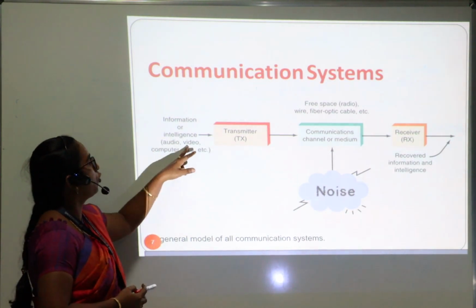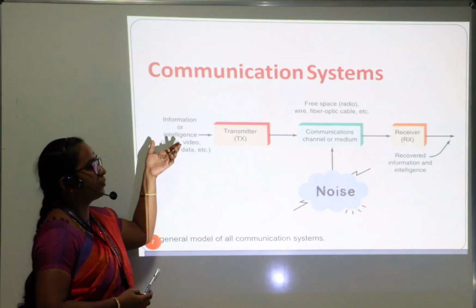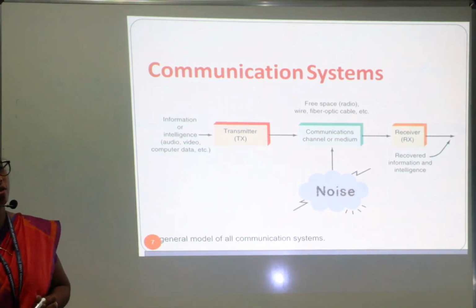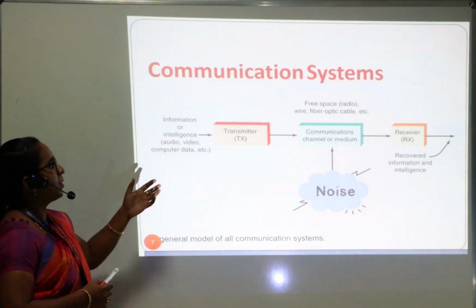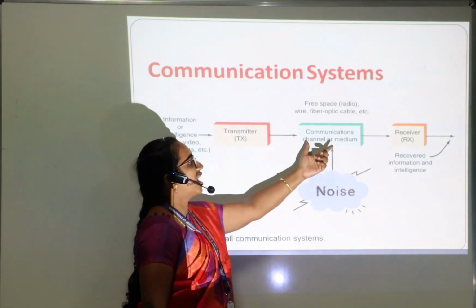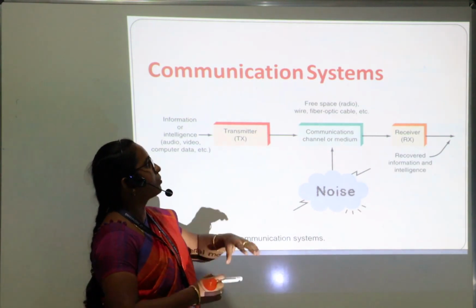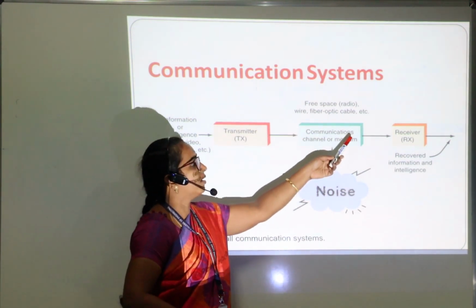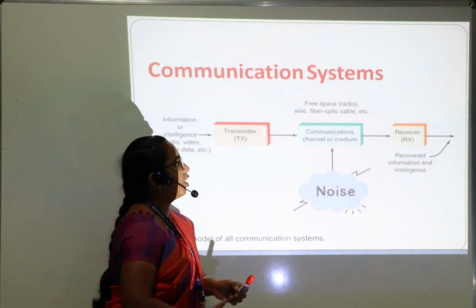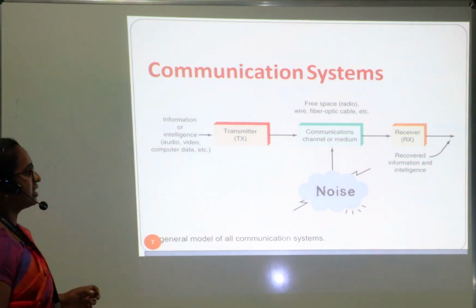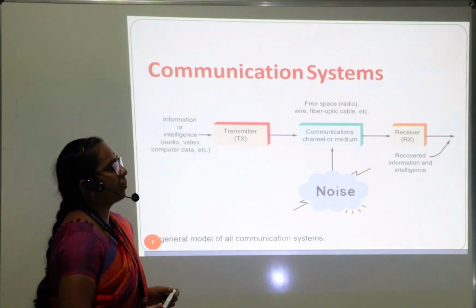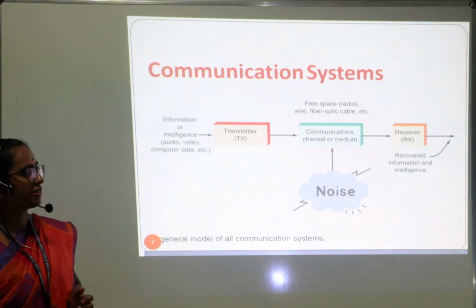For example, audio, video, computer: whatever information we are giving, it will be processed. Processing is nothing but converting an analog signal into a digital signal, then it will be transmitted in a communication system. That is a communication channel. This channel may be free space, wired, wireless or optical medium. Whatever the medium may be, it will be a communication channel. At the end of the system there will be a receiver. The receiver is nothing but receiving the information, using either intelligent systems or a decoding system.